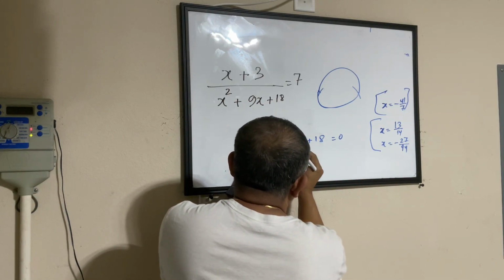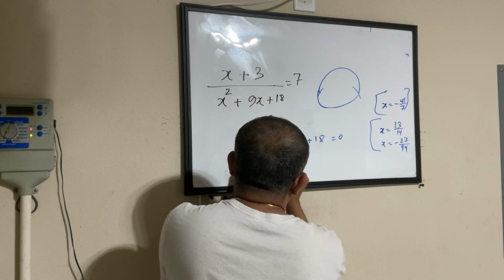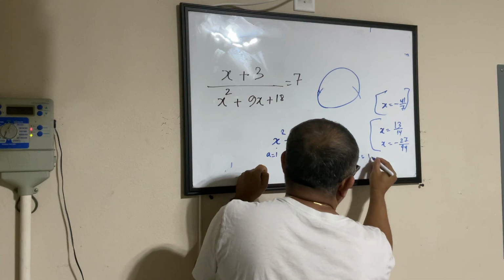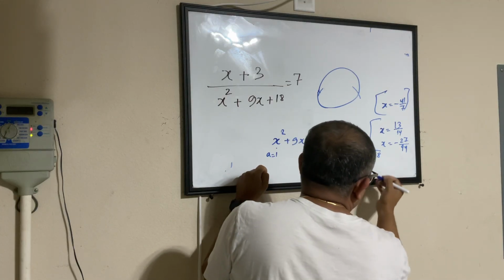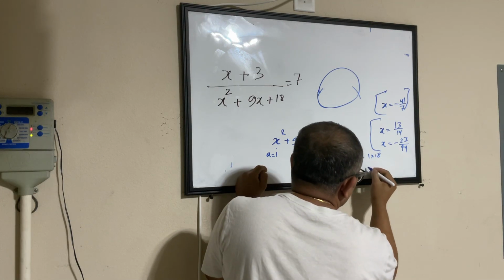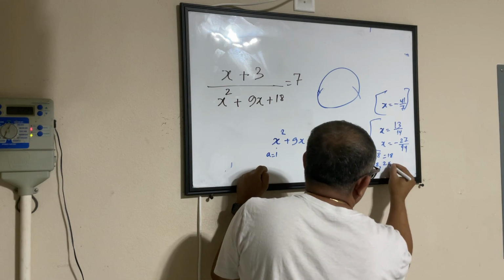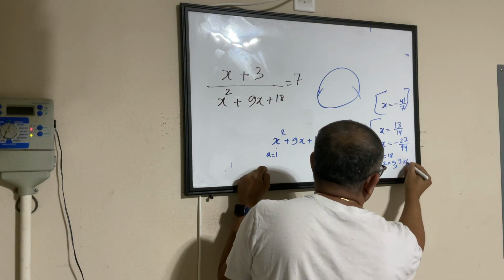My A is 1, my C is 18. A times C is 1 into 18, which is 18. How do I factorize it? I can say 1 into 18, or 2 into 9, or 3 into 6. That's it.